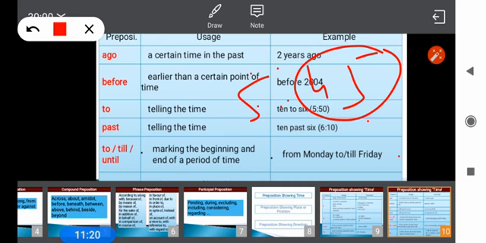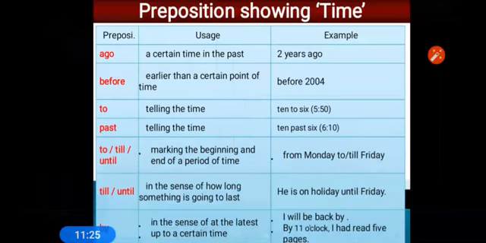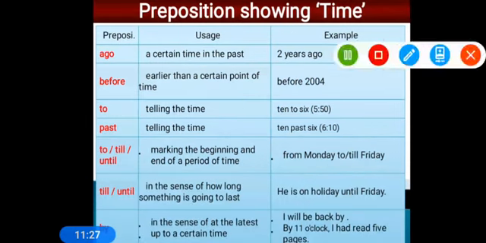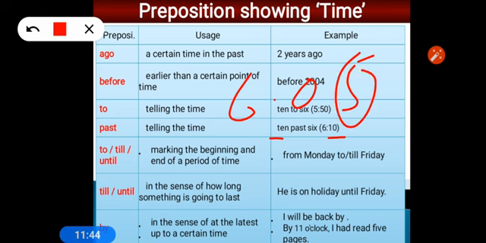But 15 is not said like 15; generally we say quarter, so quarter to 6. If there is 10 minutes after, like 6:10, we'll say 10 past 6. If there is 6:05, we will say 5 past 6. Past means after 6.